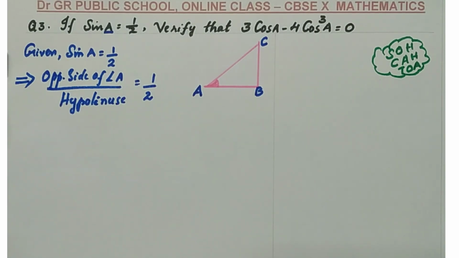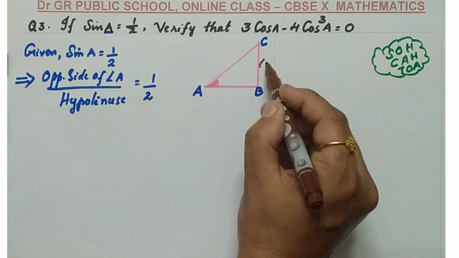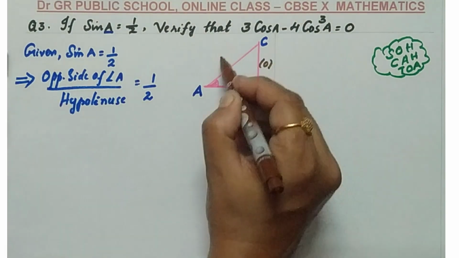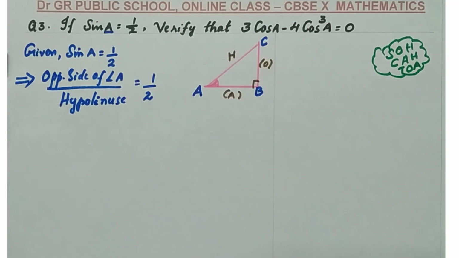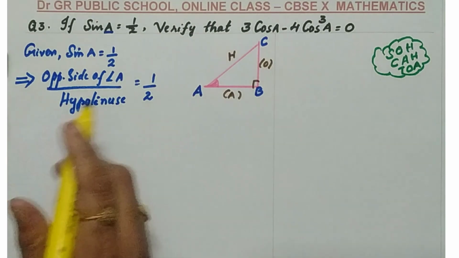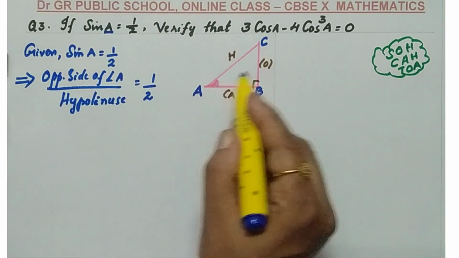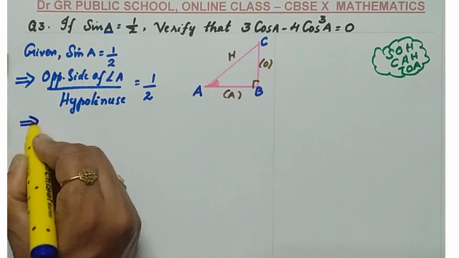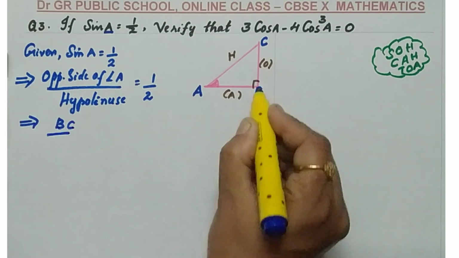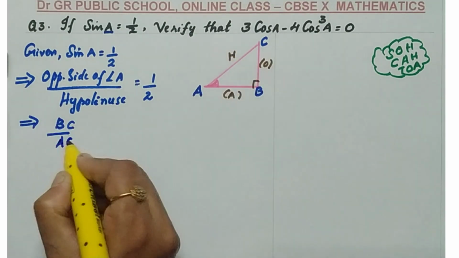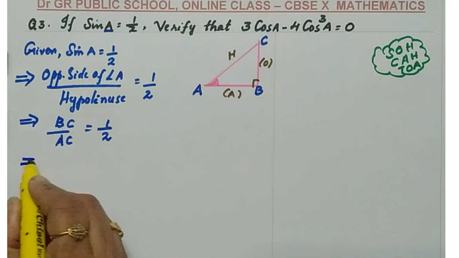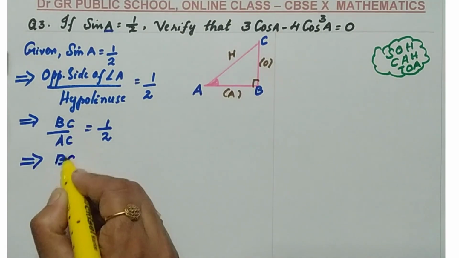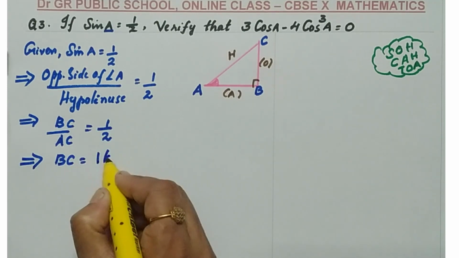For angle A, this one is the opposite side, opposite to 90 will be the hypotenuse and this one the adjacent side. Now, the opposite side of angle A is BC, by the hypotenuse AC. This is given to us as 1 by 2, which implies BC equals 1K.